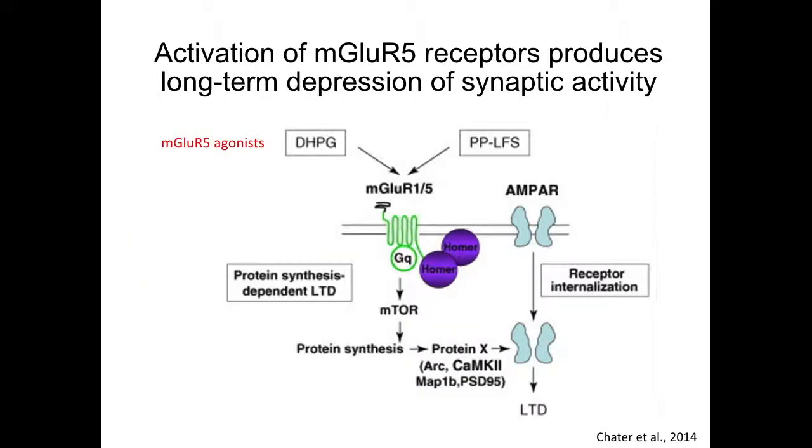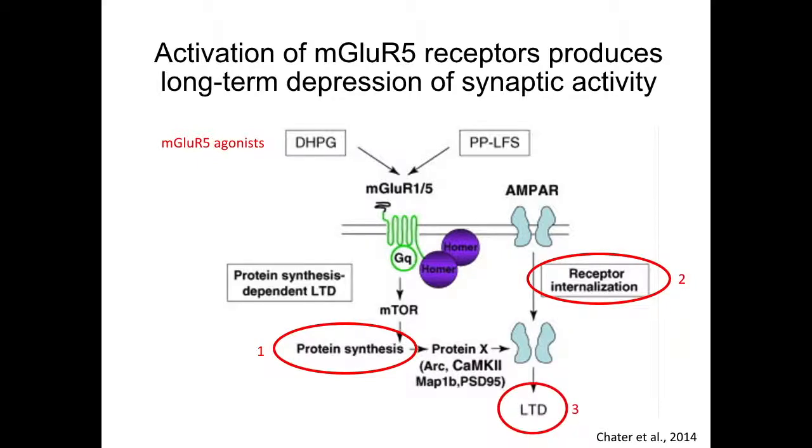Activation of mGluR5 receptors and activation of Gq signaling cascades causes downstream protein synthesis. You don't need to remember all the steps in the signaling cascade or what proteins get synthesized. The protein synthesis causes internalization of AMPA receptors from the surface. AMPA receptors are the fast ionotropic glutamate receptors that mediate a lot of neuronal transmission. Loss of these AMPA receptors from the synapses will dampen synaptic transmission, called long-term depression.